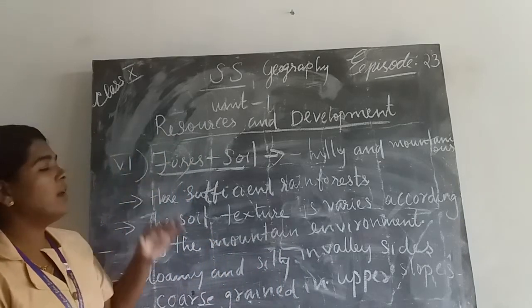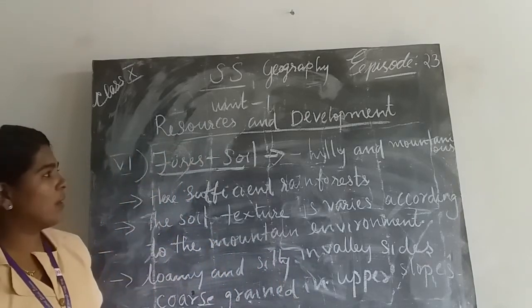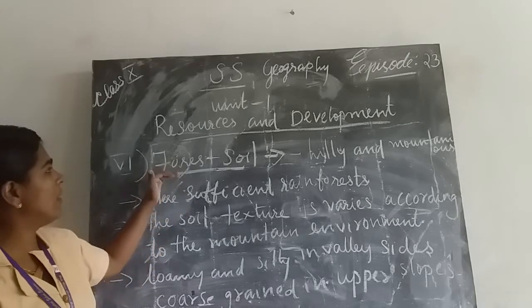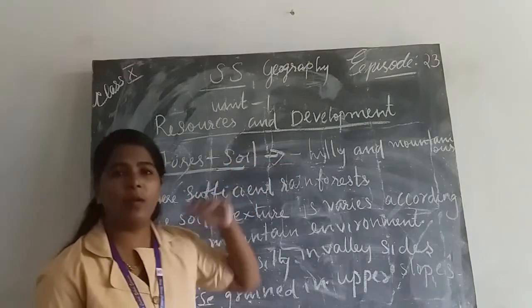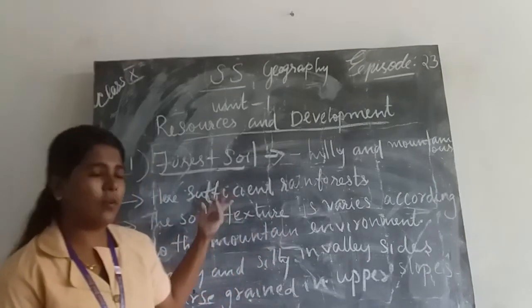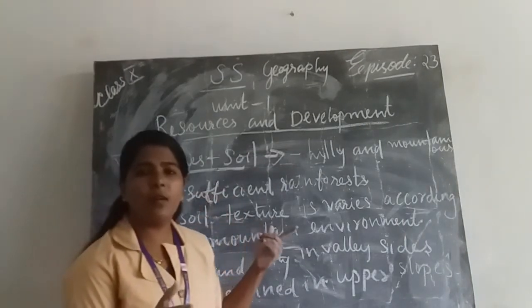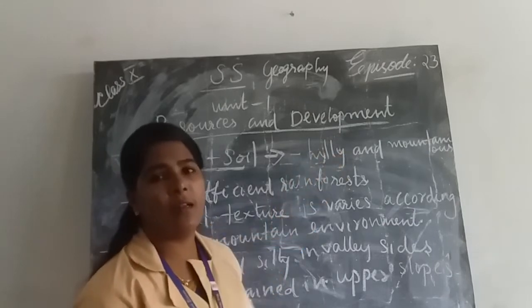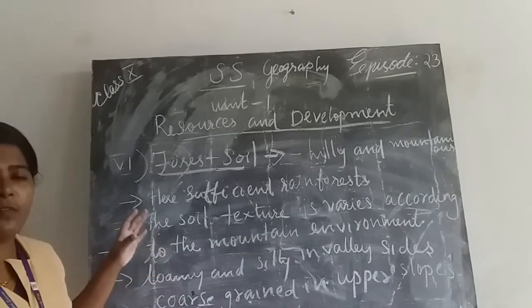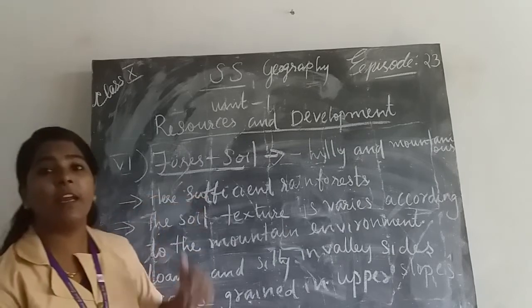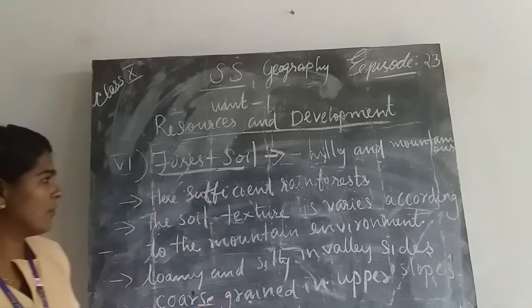Okay, when we discuss forest soil, we can understand from the name forest that we see hilly and mountainous areas. So forest area is common in hilly and mountainous areas. And one of the special features here is sufficient rainforest.